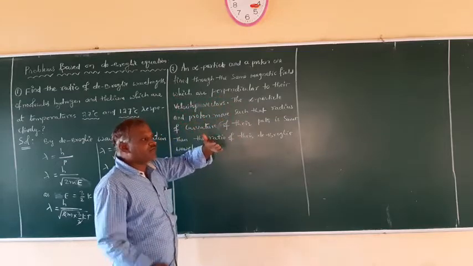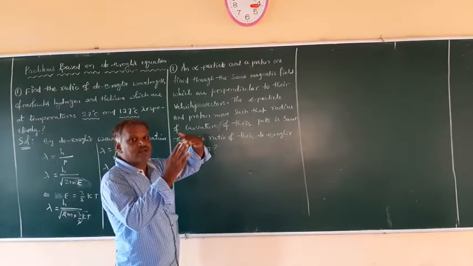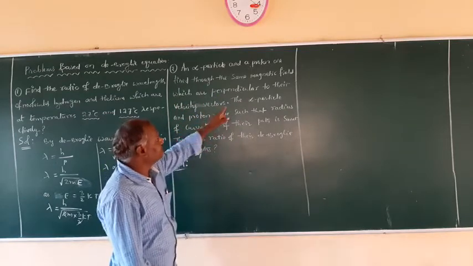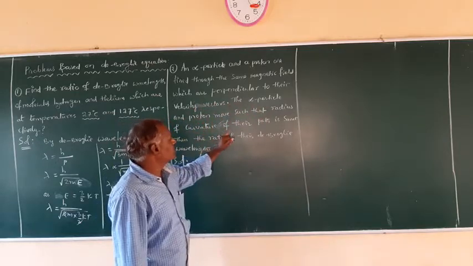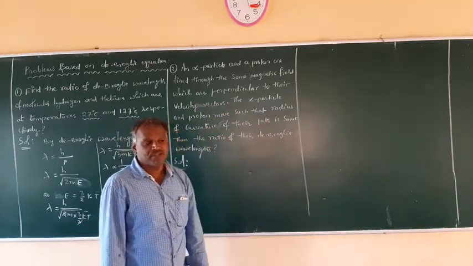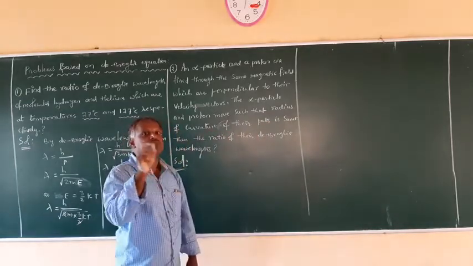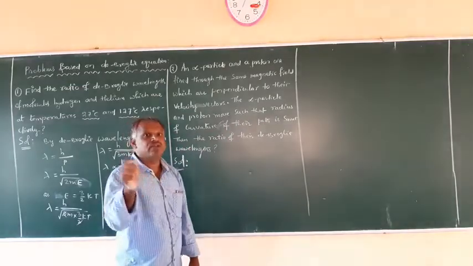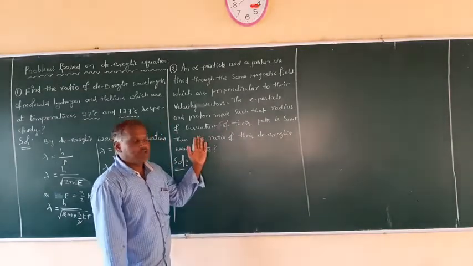That means the magnetic field and velocity vectors of these two particles are perpendicular. That is given. The alpha particle and proton move such that the radii of curvature of their paths are the same. That means both proton and alpha particle are moving in circular paths having the same radius. That is the information given.